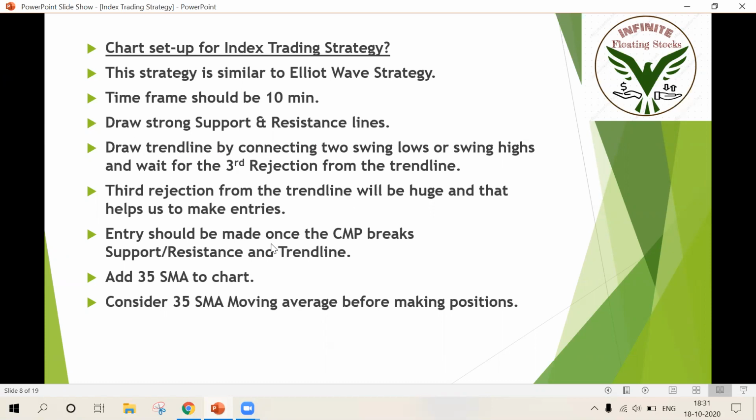Okay, and entry should be made once the current market price breaks support and resistance and the trend line as well, because rejection from the trend line is our first confirmation, and rejection from the support and resistance level or breakout from the support and resistance level is our second confirmation. Third confirmation is higher high or lower low formation, and the fourth confirmation is the 35 moving average. Consider the 35 moving average before making positions.